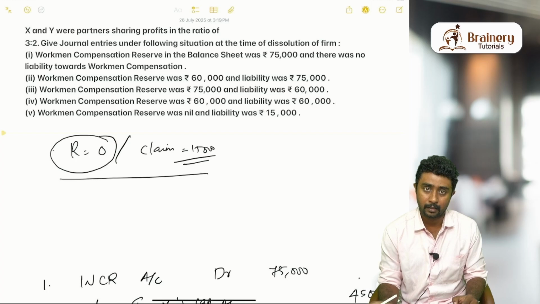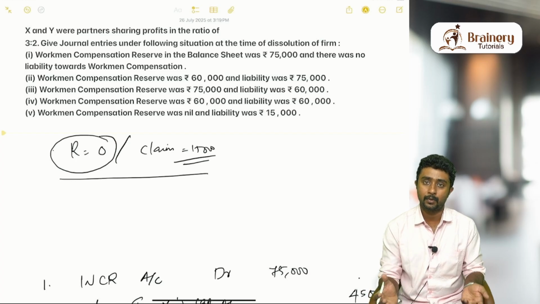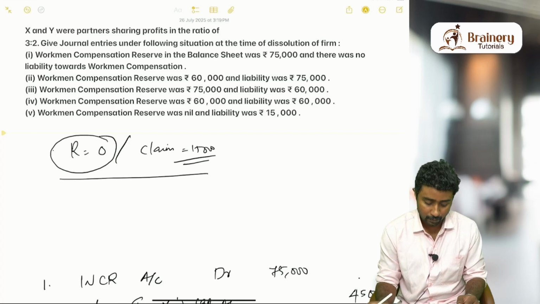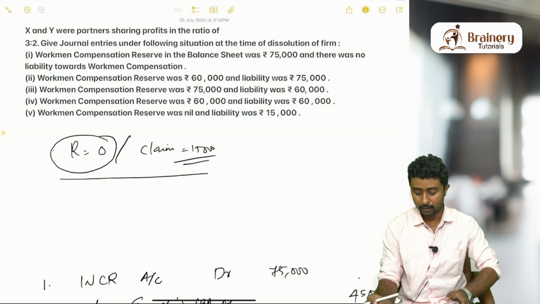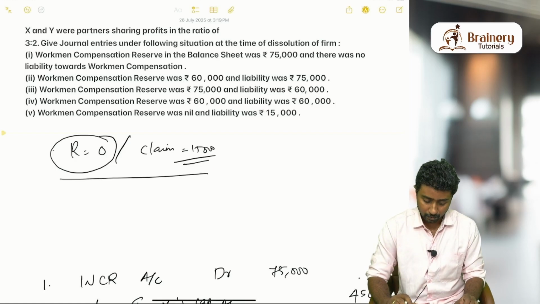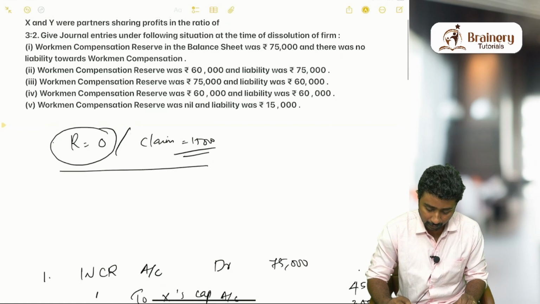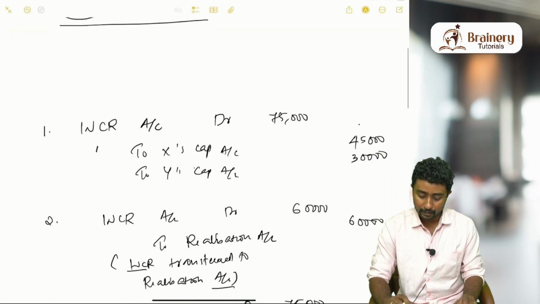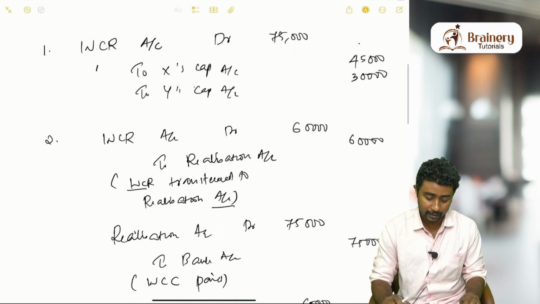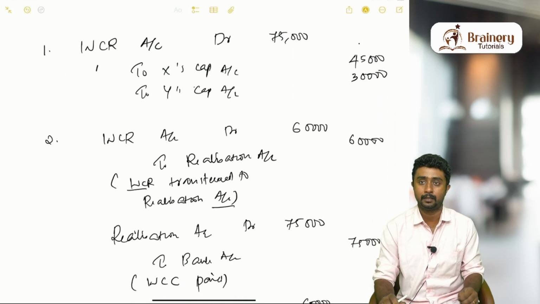If there is no claim, the entire amount can be transferred to the partners. I hope I made this concept clear. I expect all of you will find it easy to solve workmen compensation reserve related questions hereafter. Thank you.